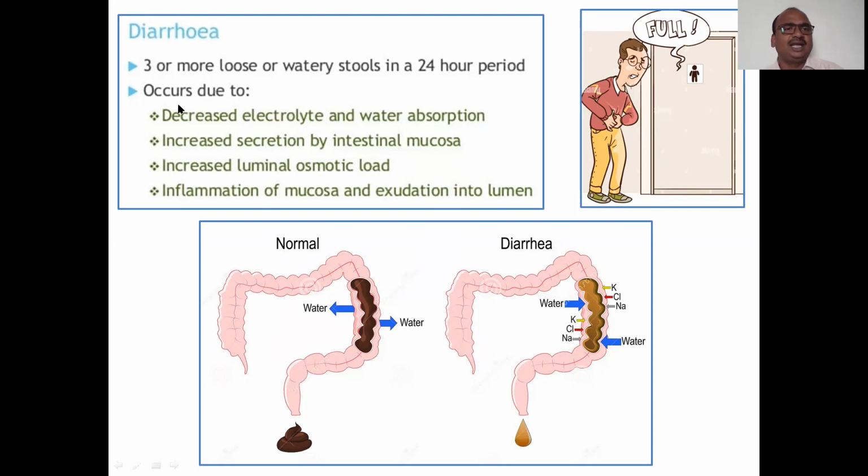It occurs due to the decrease in electrolytes, because here there is a loss; see the arrow mark where it enters, the water arrow mark. So all these salts decrease, electrolyte and water absorption into the blood decreases, and secretion by the intestinal mucosa into the fecal matter increases. Increased luminal osmotic load: here the osmotic load will be high in some cases, so it absorbs the water and all the salts. Inflammation of the mucosa, swelling will be there in the mucosa. So this is diarrhea and the normal condition.